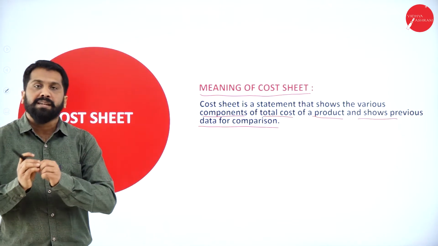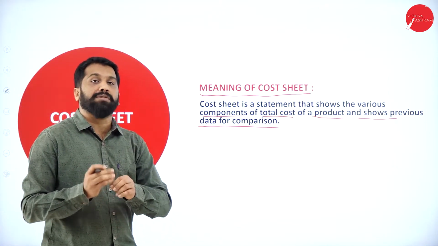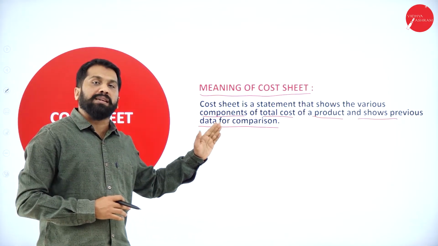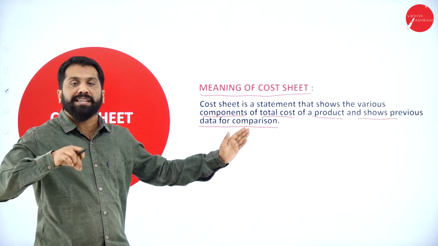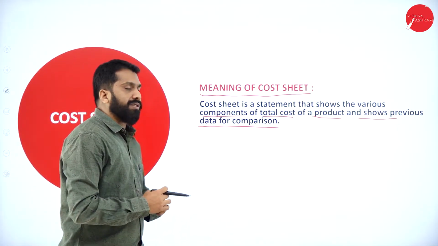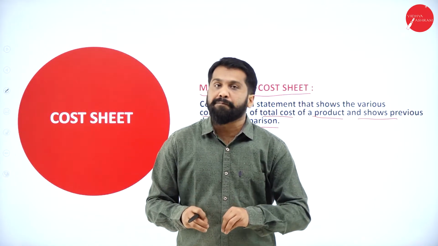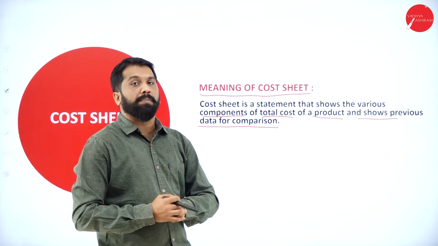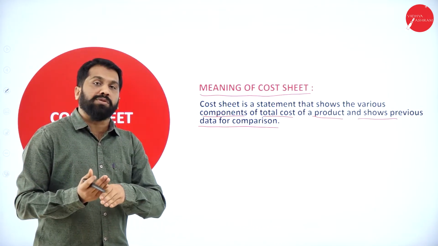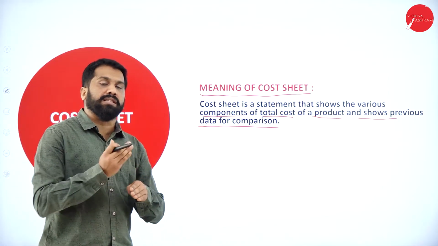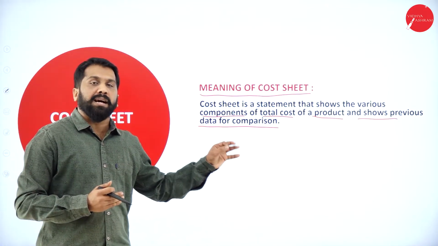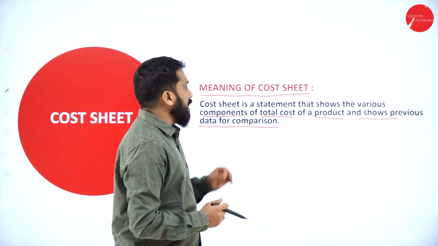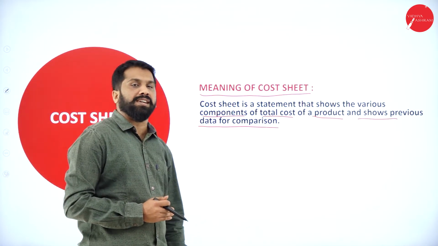Why this difference? Everything you will understand if you do comparison. How can you do comparison? Because you have done P&L for the last year, you have done P&L for the current year. Similarly, whatever cost sheet you prepare, you are preparing for the current year. You had prepared for the last year also. Once you're done with your preparation for the current year, you can do comparison with your previous year. This is called comparison. Comparison can be done if you do your cost sheet properly. So this is all about your cost sheet.